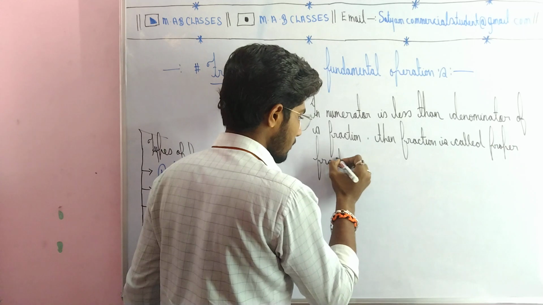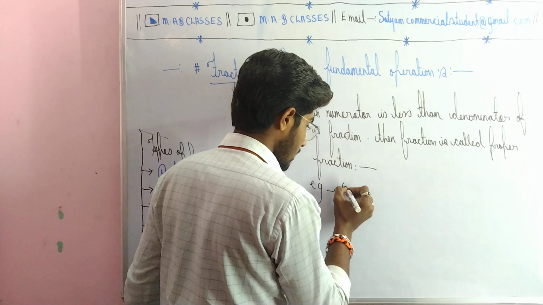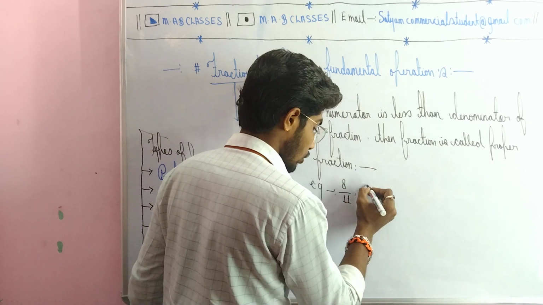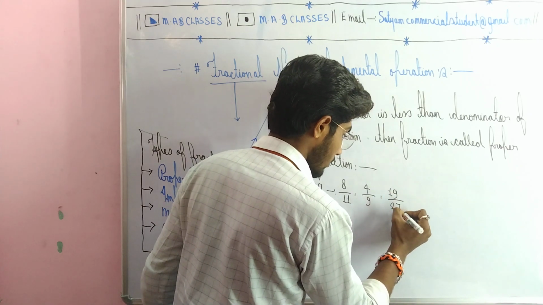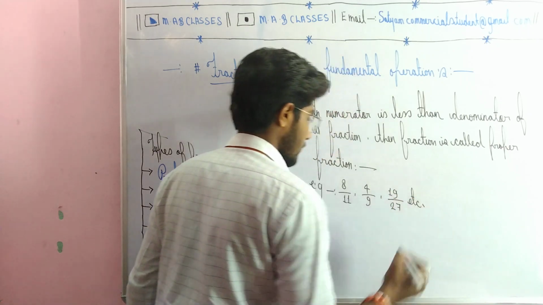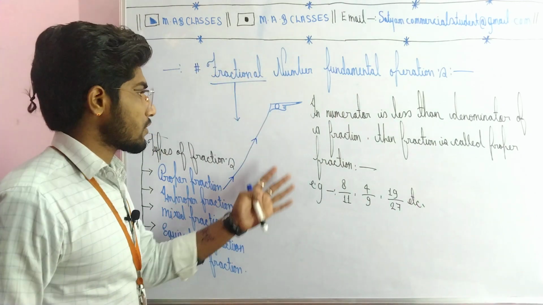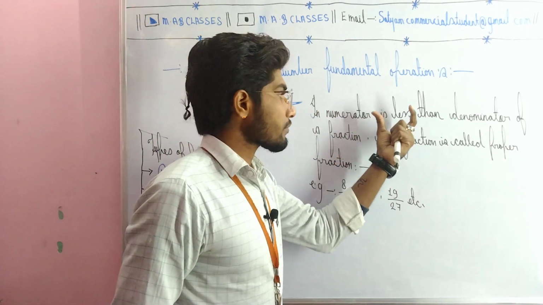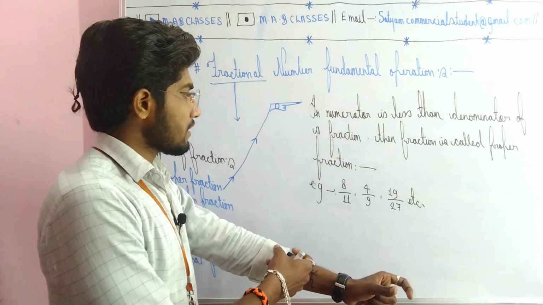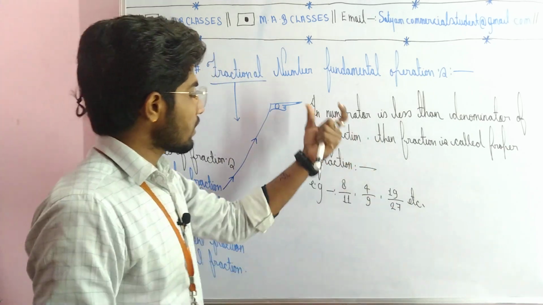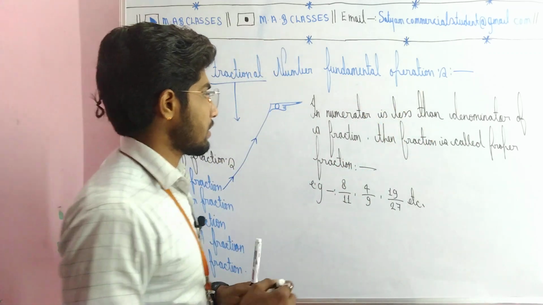All right, how can we deliver this thing? Need to understand. The example given here is 8 over 11, comma, 4 over 9, comma, 19 over 27, etc. Okay, understand deeply what is being said. First, you are looking on your screen at the given proper fractions. In a proper fraction, the numerator is less than the denominator of a fraction. We will talk about the most essential thing. Firstly, understand what the numerator is.